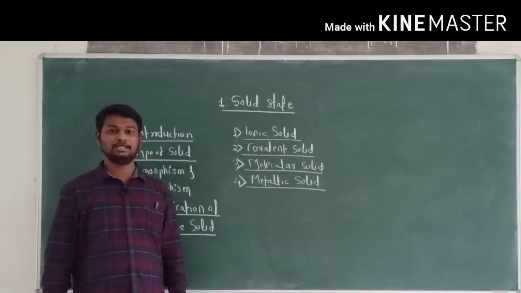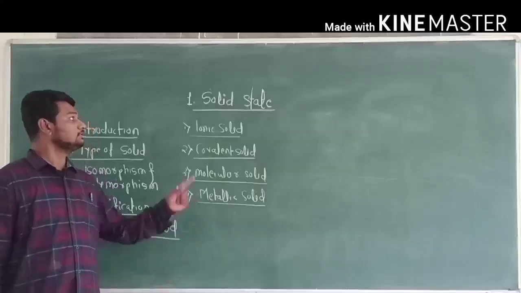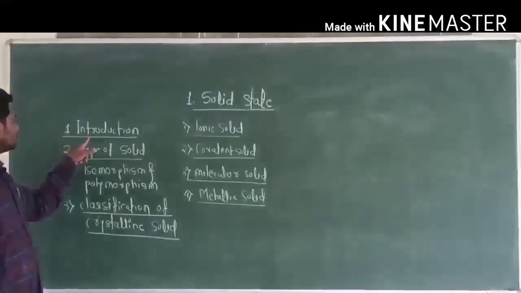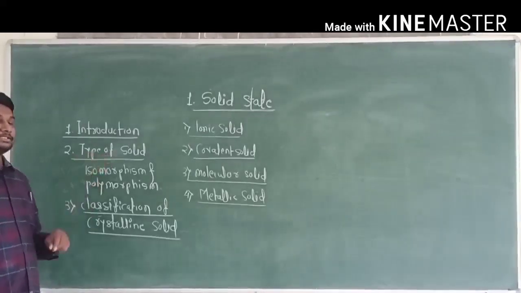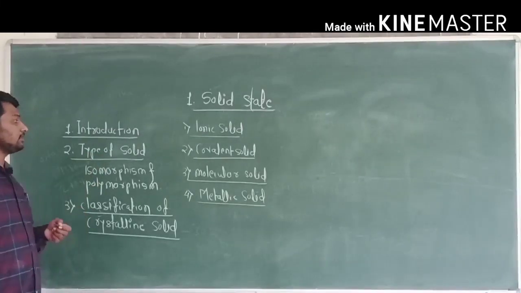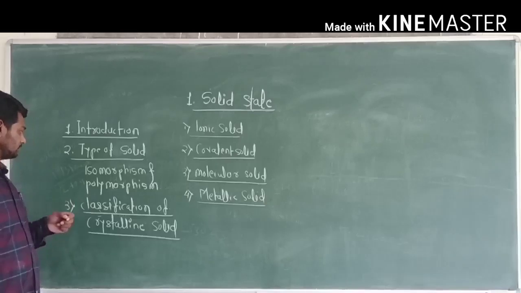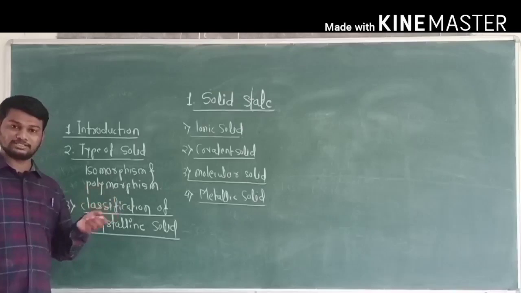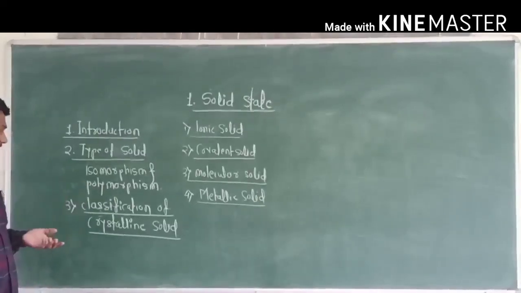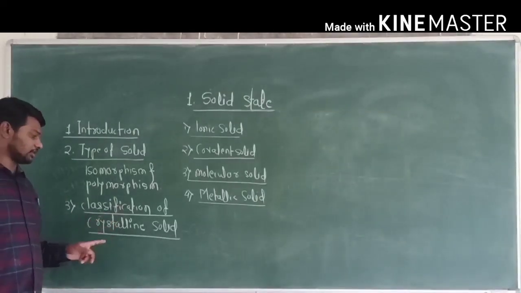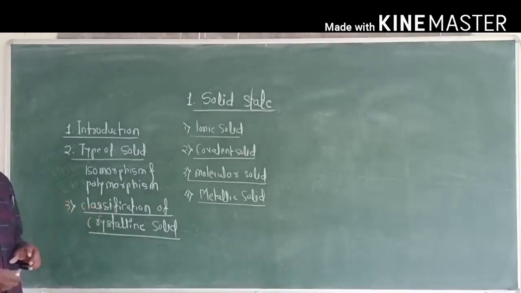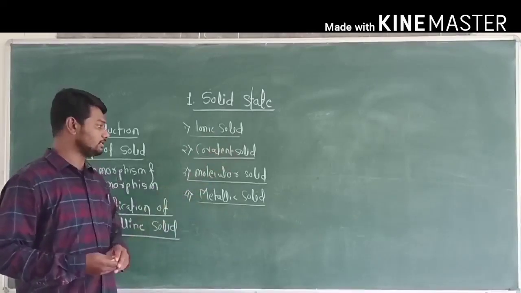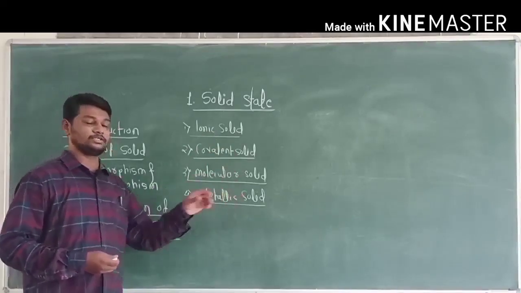Hello student, in the last lecture we started the solid state. In that we completed the introduction and the types of solid, that is crystalline solid and amorphous solid. After that I completed isomorphism and polymorphism with examples, and then we started the classification of crystalline solids. The crystalline solids are classified into four types: ionic solid, covalent solid, molecular solid and metallic solid.